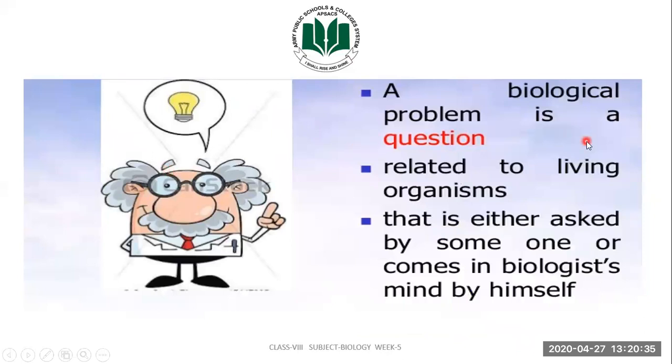So basically, a biological problem is a question which is related to living organisms. As you can see, it is a biological problem, so it must include living organisms. So a biological problem is a question which is either asked by someone or it comes to the biologist's mind by himself.